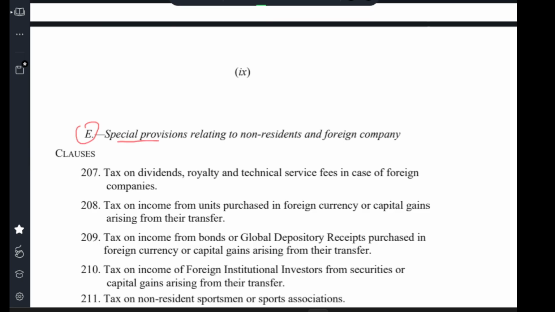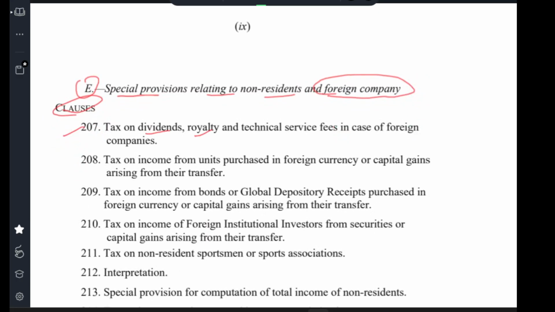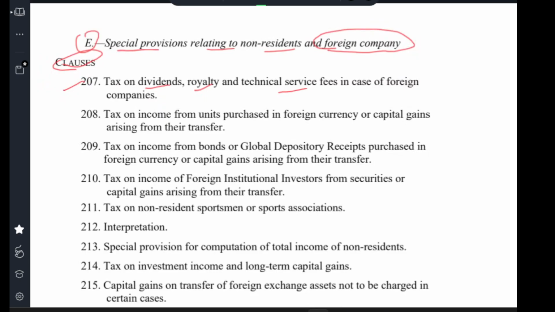The special provision relating to non-resident and foreign company. Clause 207 tax on dividend, tax on royalty, tax on technical service fees in foreign companies. Clause 208 tax on income from the unit purchased in foreign currency and capital gain arising from such transfer. Clause 209 tax on income of bond or global deposit receipt purchased in foreign currency or capital gain arising from the transfer.